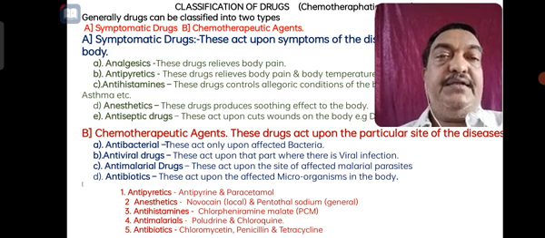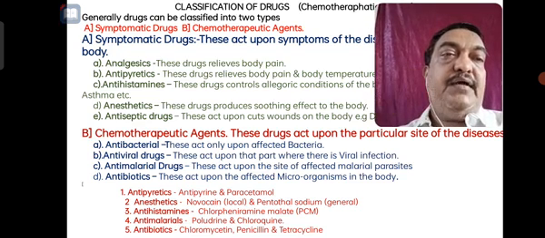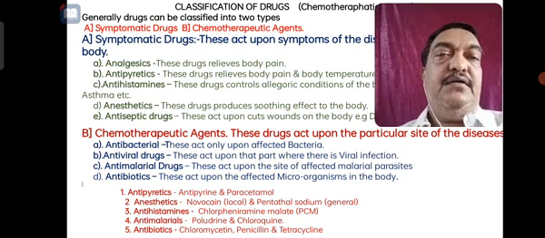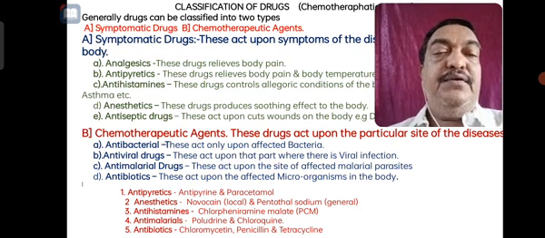Then antibiotics, these are the drugs generally used to kill the microorganisms which affect the human body, and the antibiotic is also a microorganism which will kill the affected microorganism or digest it and make the body free from the microorganisms affecting inside the body cell. Then as far as your syllabus is concerned, we have totally five types of